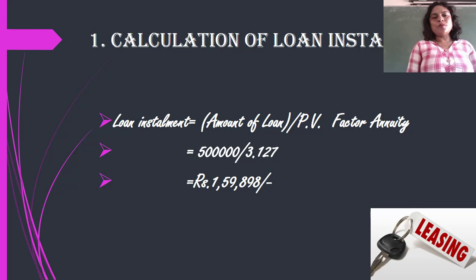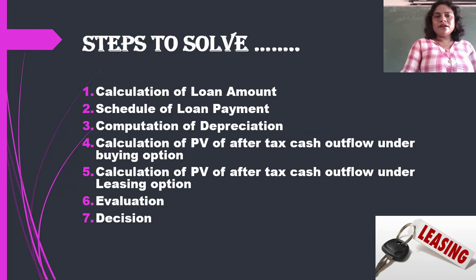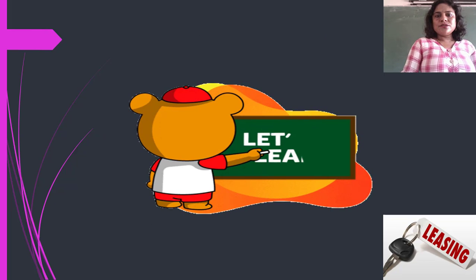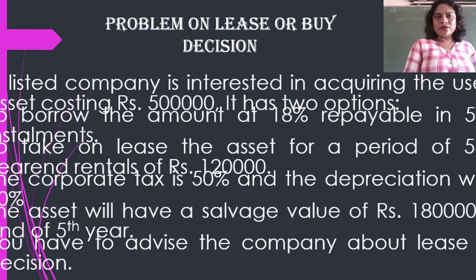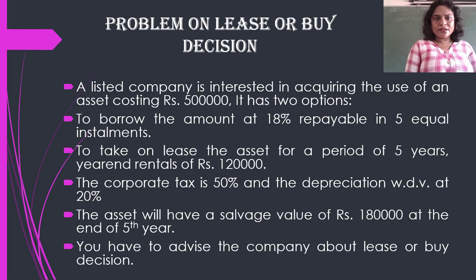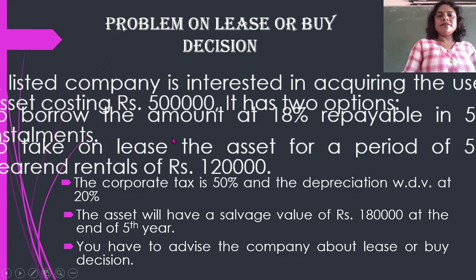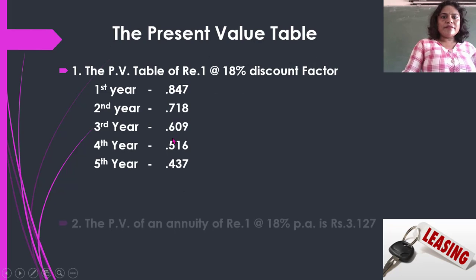For this problem, firstly we will calculate the loan installment. The asset is costing 5 lakh rupees. We will check, if you go for buying it at 18% in 5 equal installments, how much each installment costs. So this we are going to check now. Fine. So how are we going to do it?